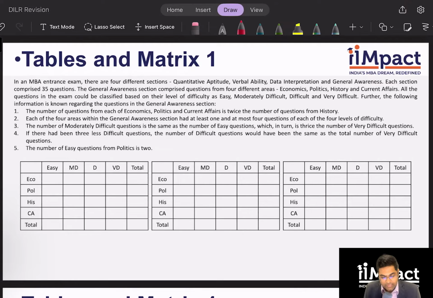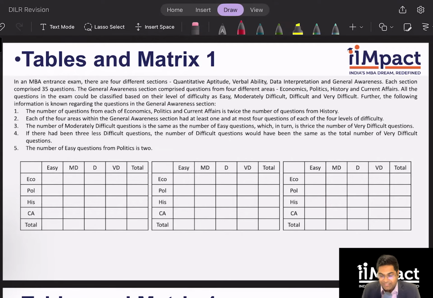In an MBA entrance exam, there are 4 sections: QA, VA, DI, GA. Each section comprises 35 questions. The GA section comprised questions from 4 different areas: economics, politics, history, and current affairs. And all the questions could be classified based on the difficulty as easy, moderate, difficult, or very difficult.